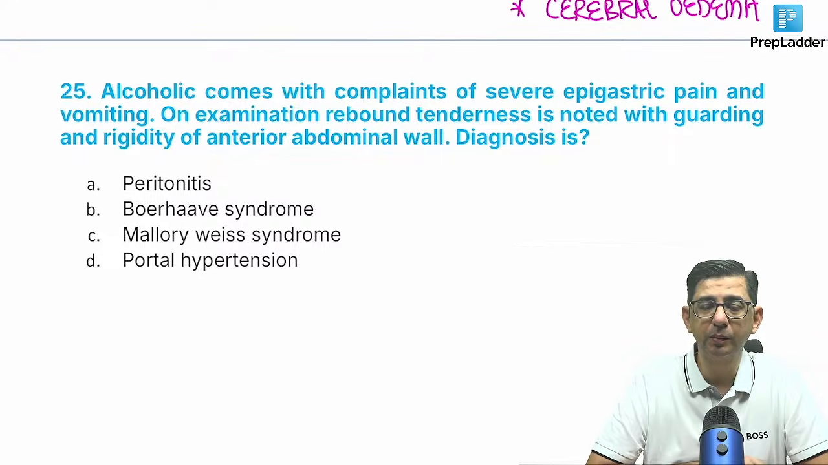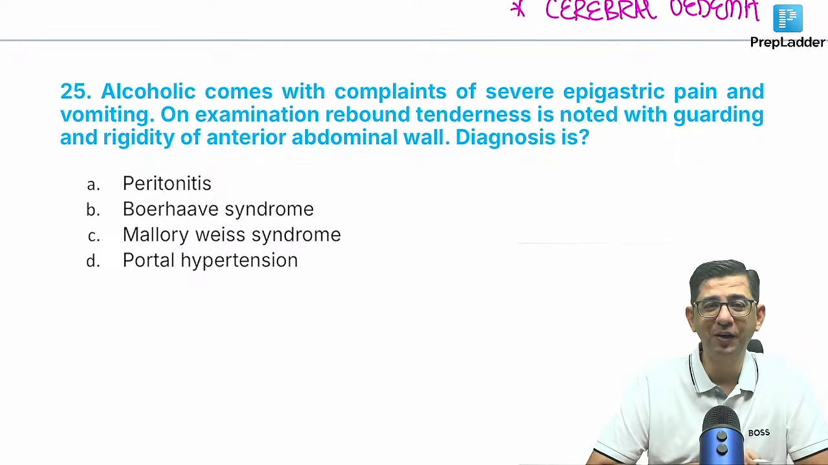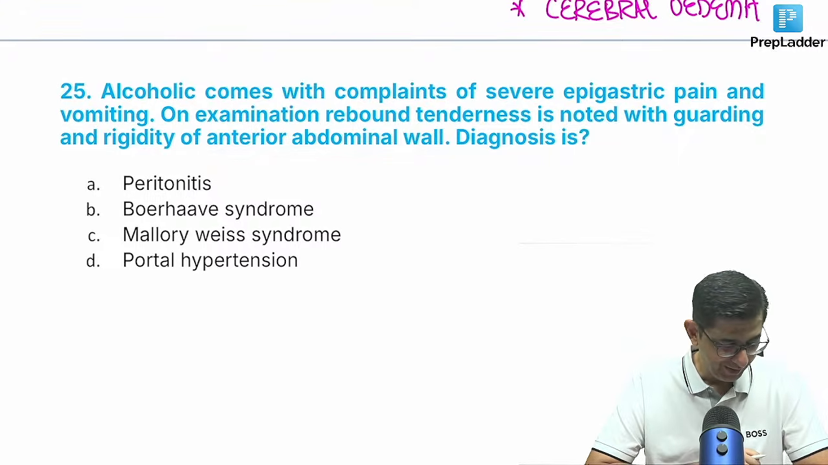Alcoholic comes with complaints of severe epigastric pain and vomiting, and there's a rebound tenderness with guarding and a rigidity of the anterior abdominal wall. So I'm finding it funny to discuss this one.